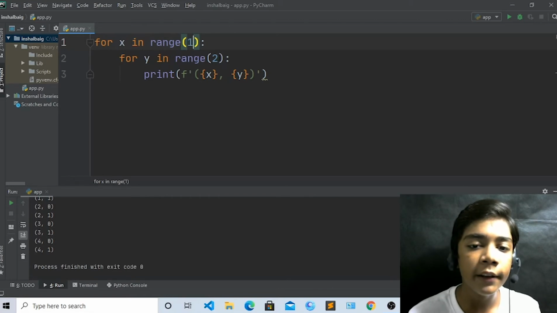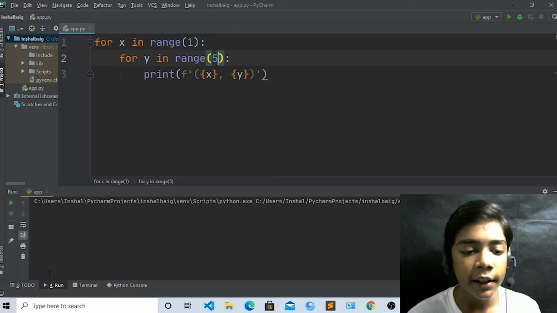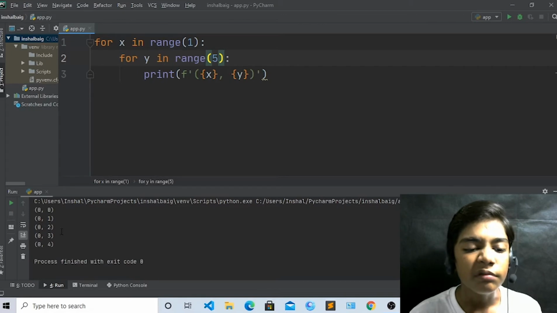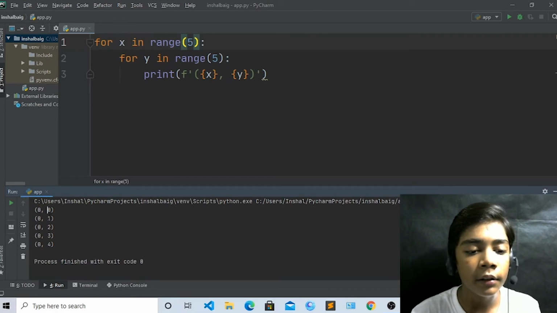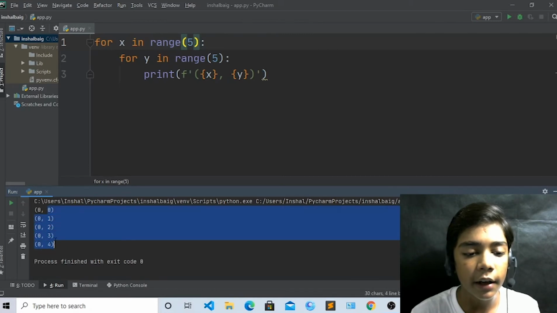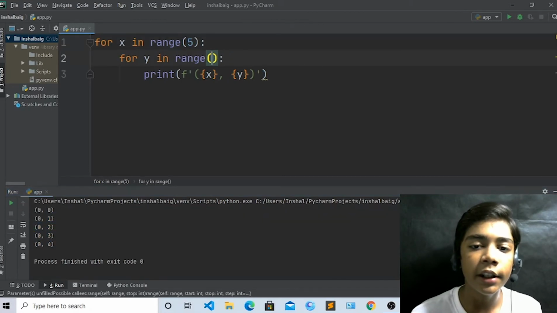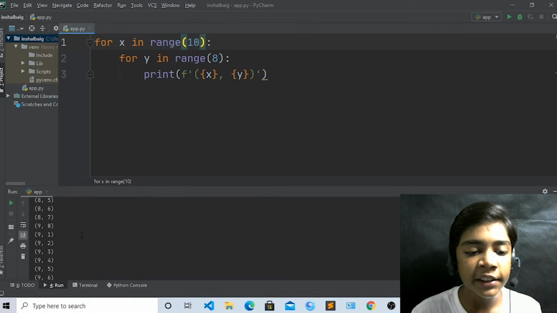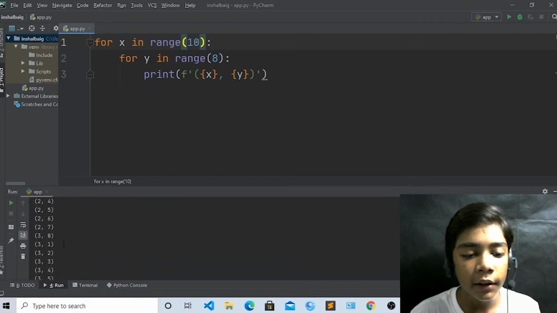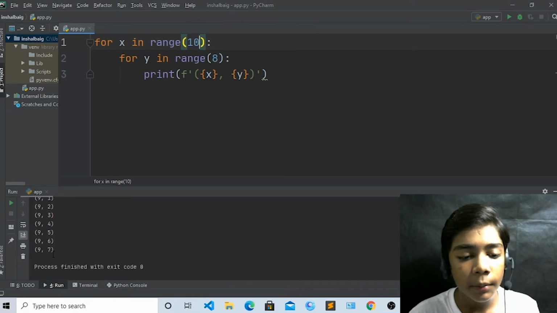If you write 1 here and 5 here, just run it. You can see 1 2 3 4 is coming, because in range you can define two numbers, a start and an end, and only the numbers in between are shown. I hope that you understand. If you write 8 here and 10 here, just run. You can see all the numbers are coming till 9. 10 is not coming, only numbers till 9.